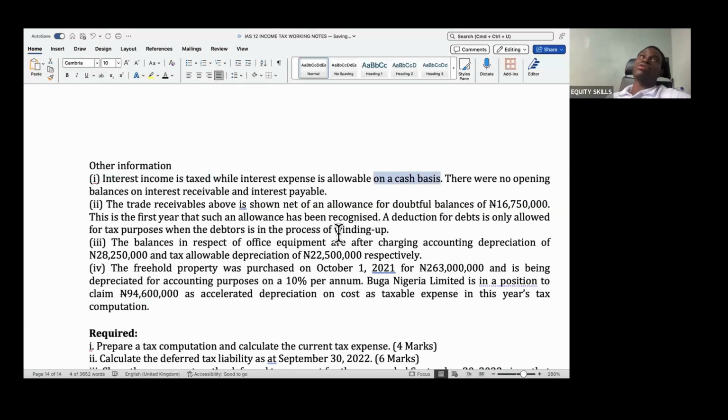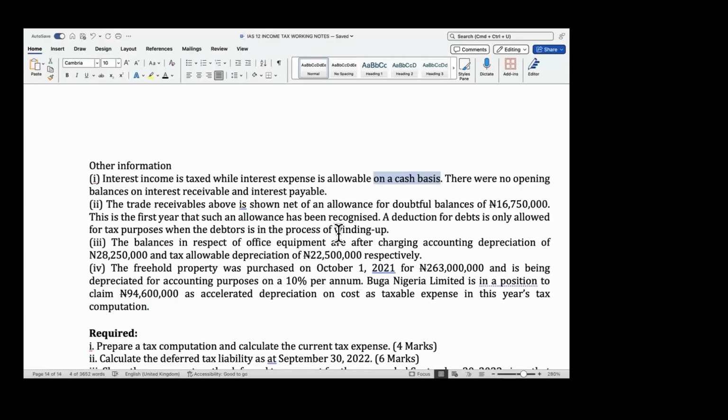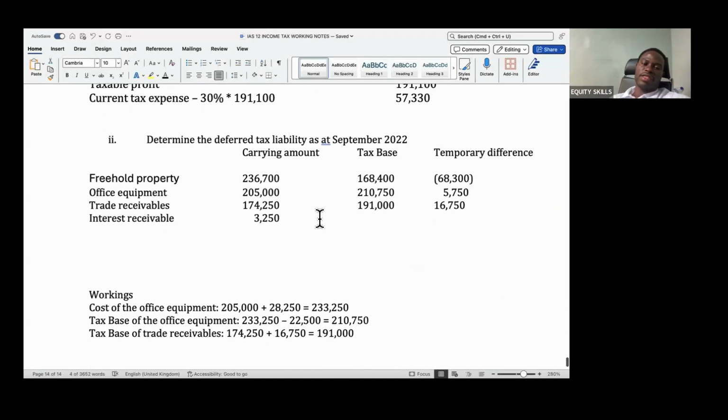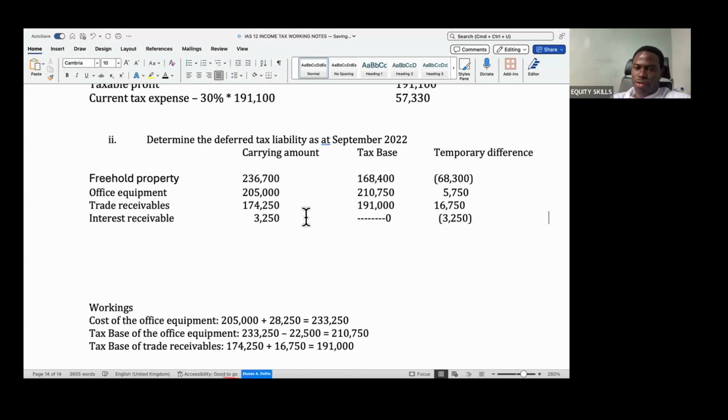That means the taxman is not going to capture it this year. He will capture it when we receive it. So as far as this interest receivable is concerned, the tax base is zero because the taxman is not going to capture it. So the temporary difference is 3,250. And it's going to be a taxable difference because it's to be taxed in the future.